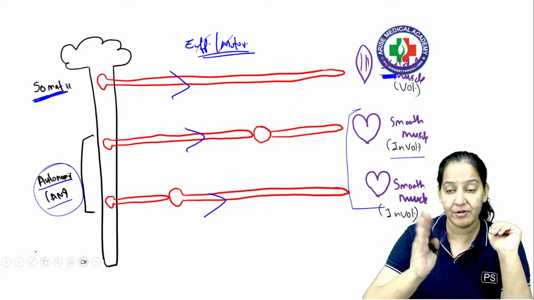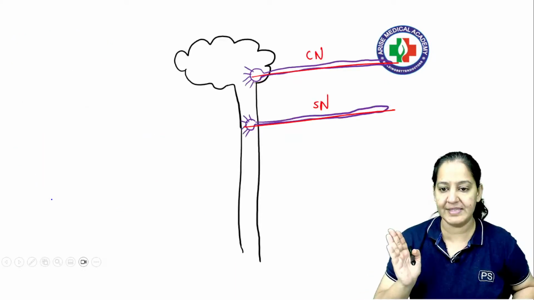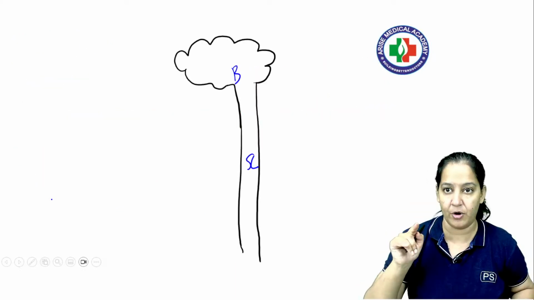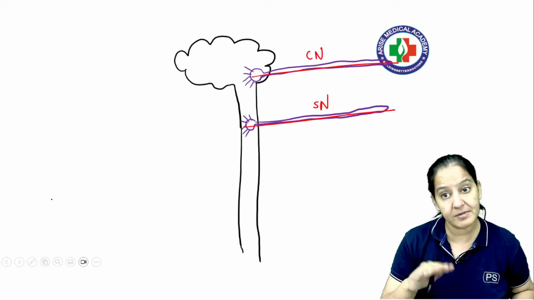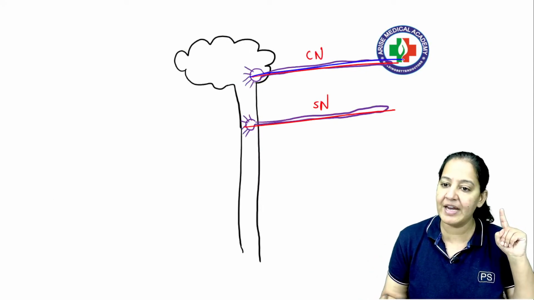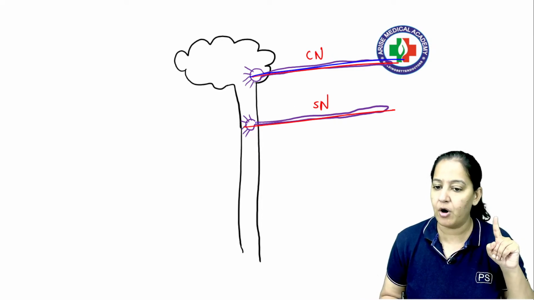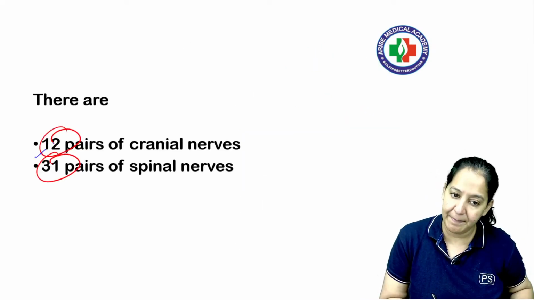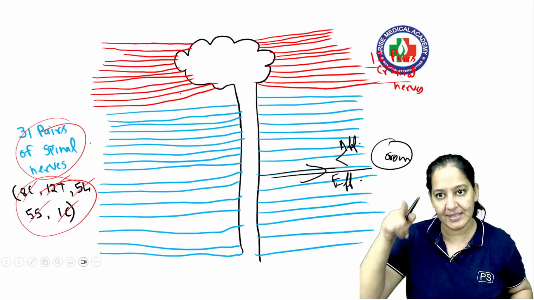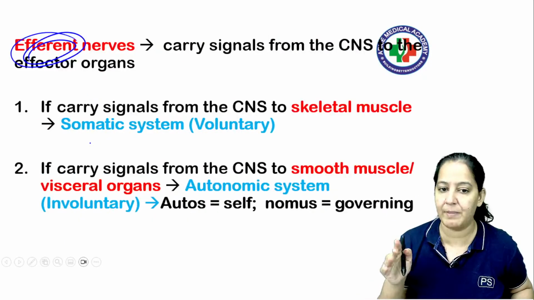The brain and the spinal cord. The central nervous system is the brain and spinal cord, and the nerves are coming out of it. What is the peripheral nervous system? The nerves coming out of that. The nerve coming out of the brain is a cranial nerve. The nerve coming out of the spinal cord is a spinal nerve. In humans, there are 12 pairs of cranial and 31 pairs of spinal nerves, right?